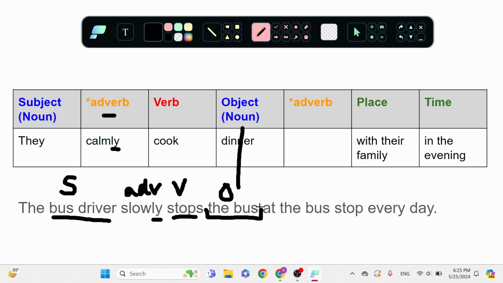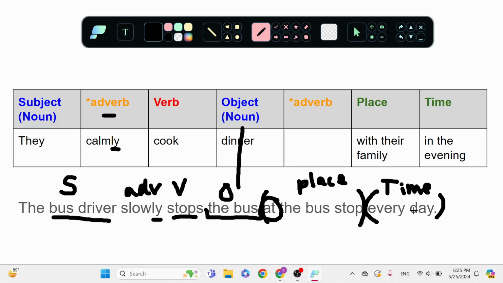At the bus stop, at this place, which is a prepositional phrase. Every day, that's going to be my time. And we're going to treat it just like a prepositional phrase. We're keeping these together, this word and the noun.